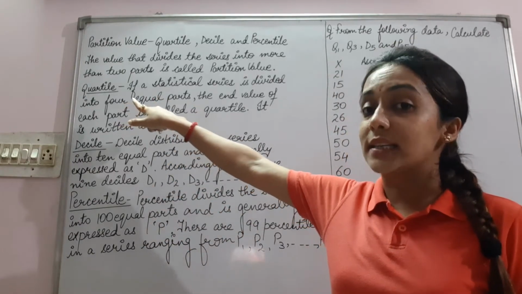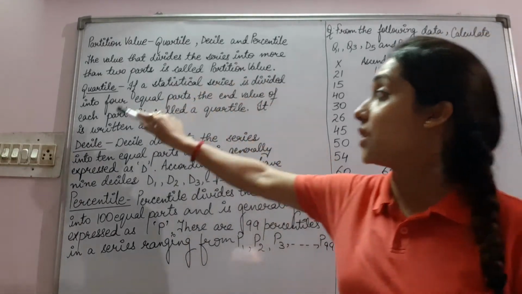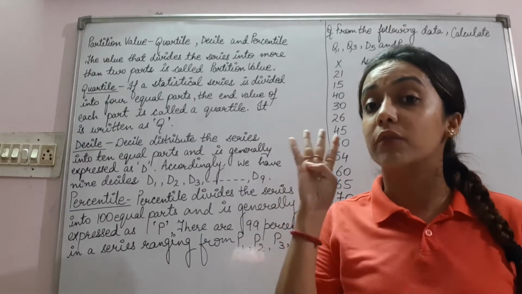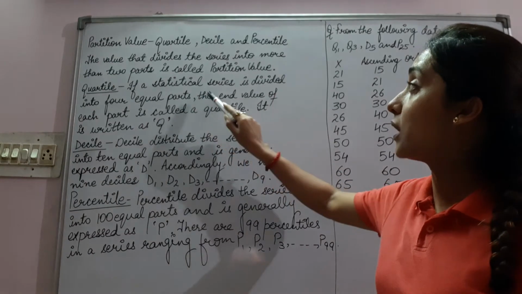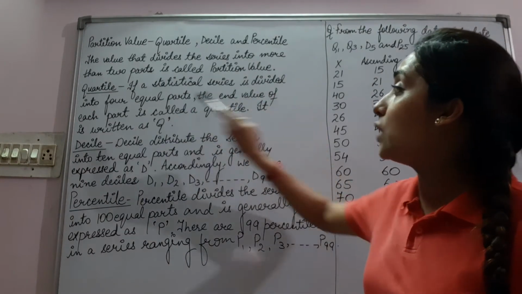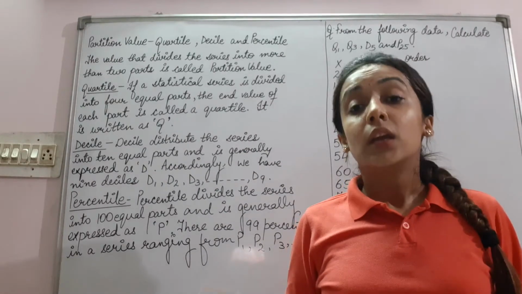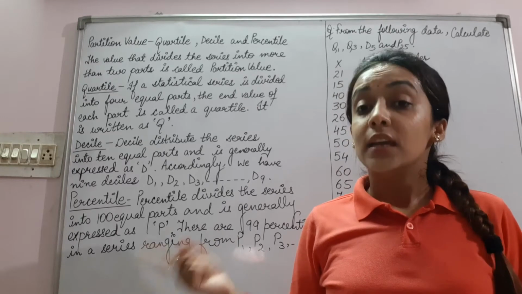First is quartile. The word quarter is related to 4. If a statistical series is divided into four equal parts, the end value of each part is called a quartile. Q1 is known as the lower quartile.